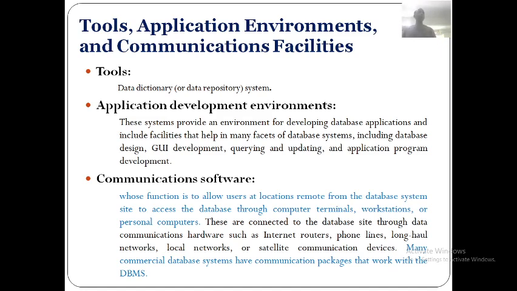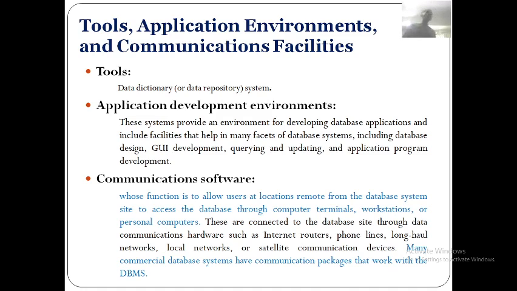And the next one, which facility is required? Communication facility is required. These are communication software whose function is to allow users at locations remote from the database system site to access the database through computer terminals, workstations, or personal computers.